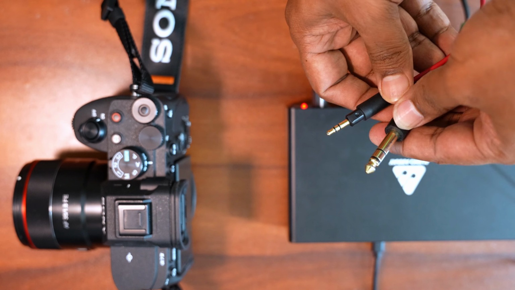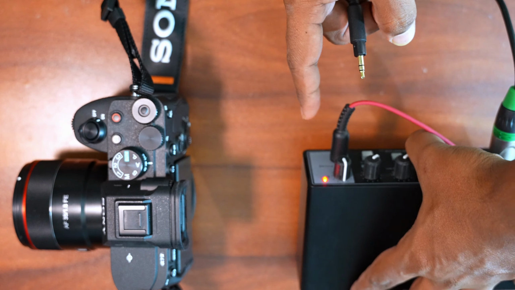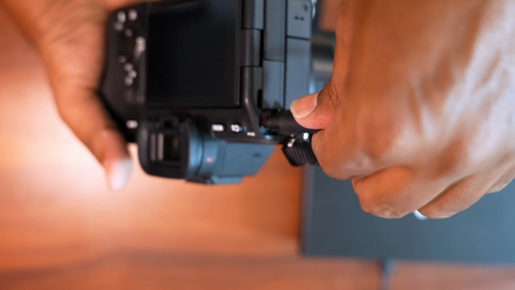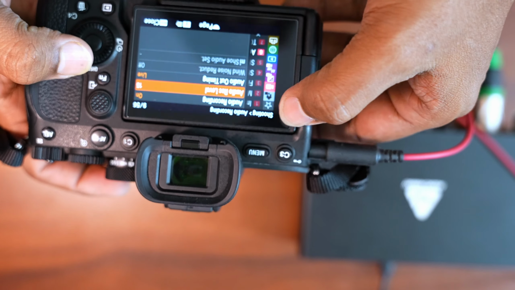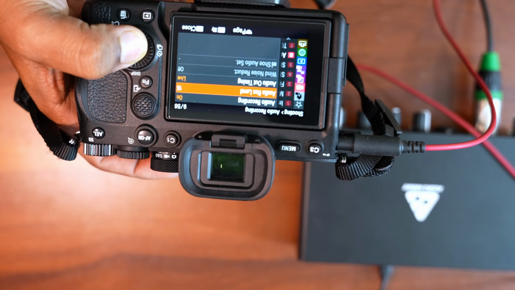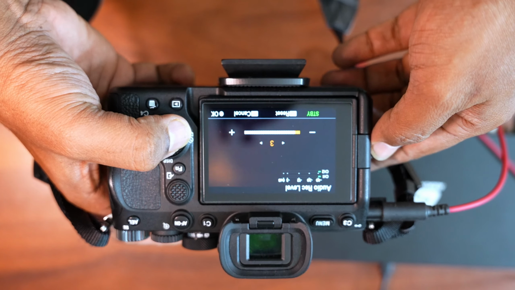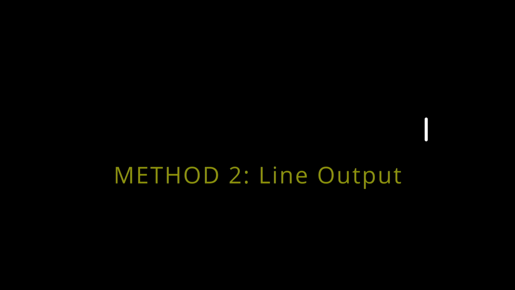Step 4. Connect the audio interface to the camera. There are two common methods. The first one is headphone output. I'm using the headphone output here, so a 3.5 mm TRS cable. Using this cable, connect the interface headphone out to the camera mic input. On the camera, we need to set the audio input level manually, 1 to 3. And on the interface, control the volume using the headphone knob. So that's also important.